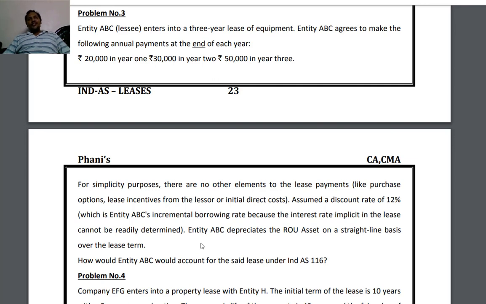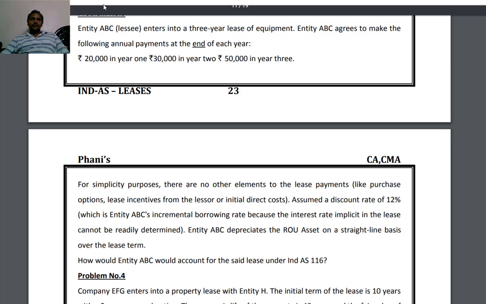Lease payments are specified over 3 years, and for discounting, 12%, the incremental borrowing rate, is the discounting rate. Simply we have to arrive at the present value of lease payments. Year 1 20,000, year 2 30,000, year 3 50,000, to be discounted at 12%.